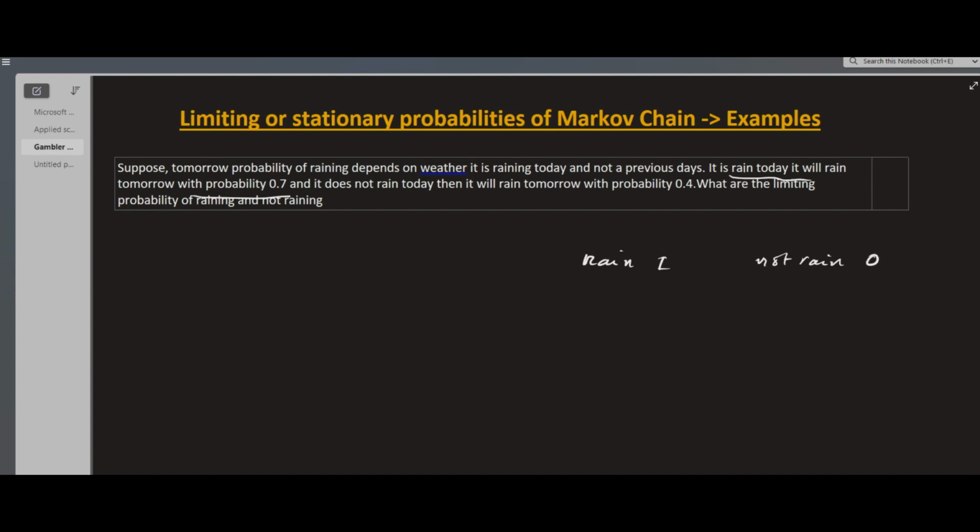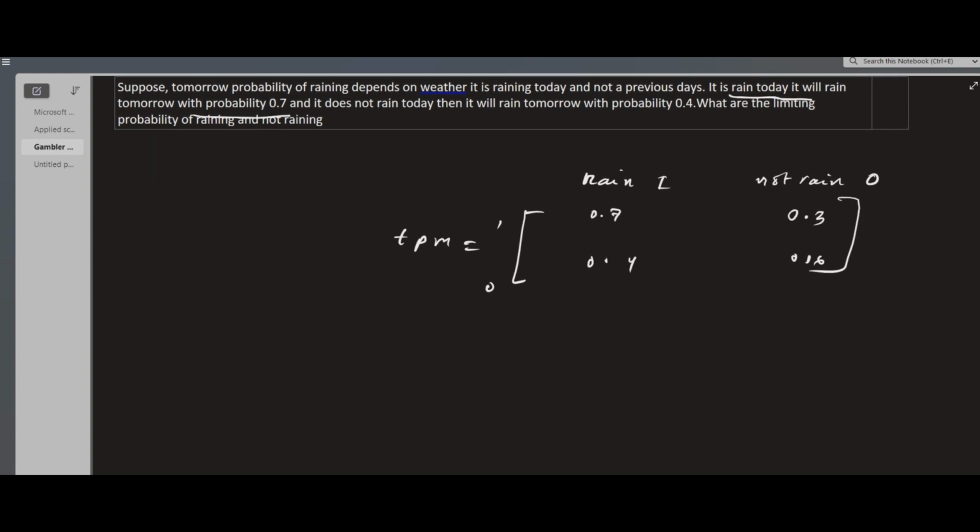Then our transition probability matrix: 1, 0. So the transition probability matrix has 0.7 for raining today and raining tomorrow, and 0.3 for raining today and not raining tomorrow. And another row: it does not rain today, then it will rain tomorrow with probability 0.4, and not rain with 0.6. So this is our transition probability matrix.